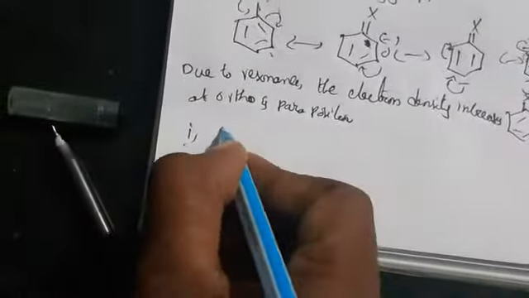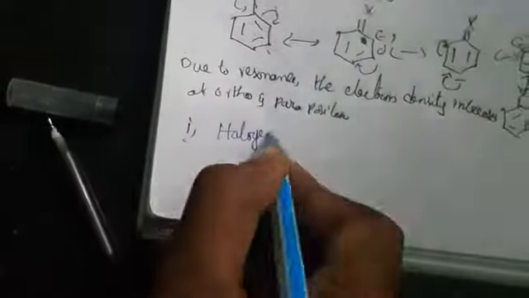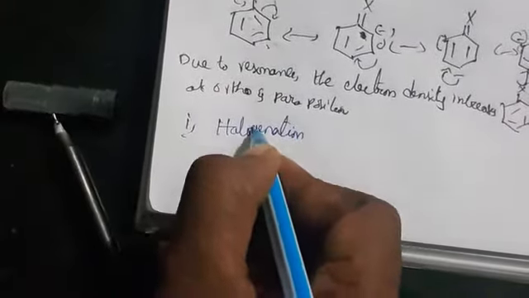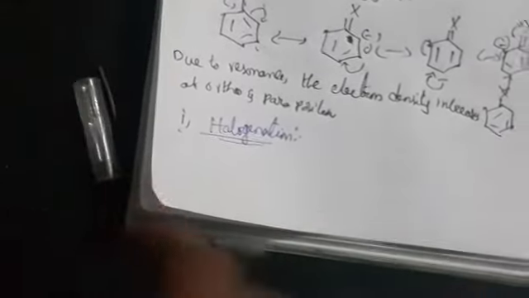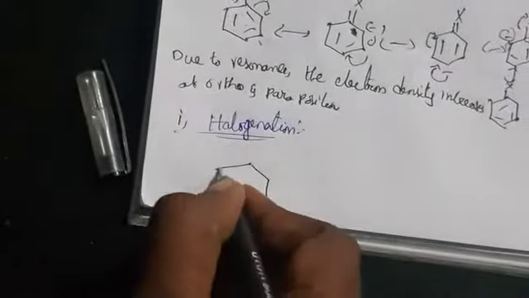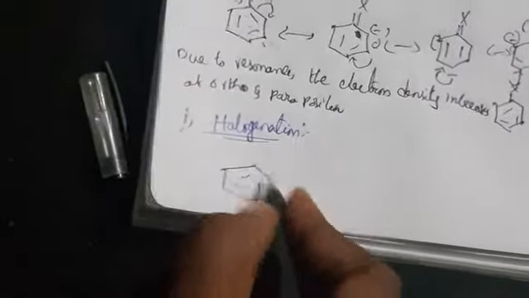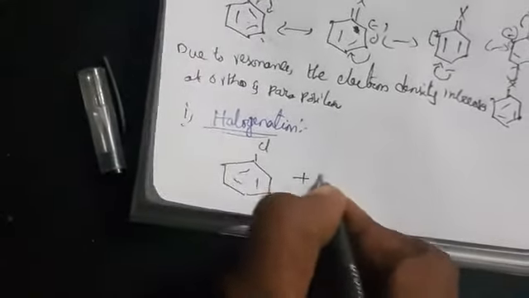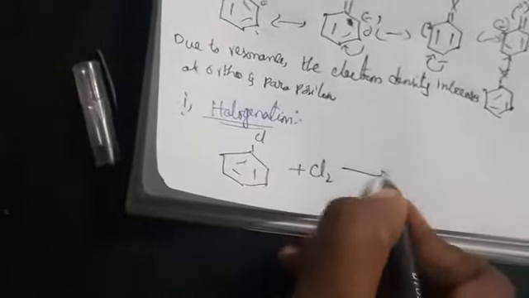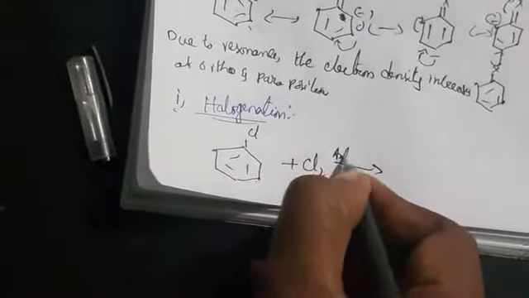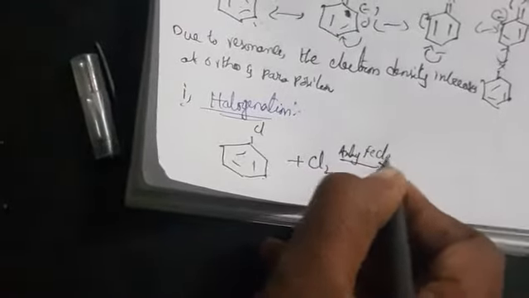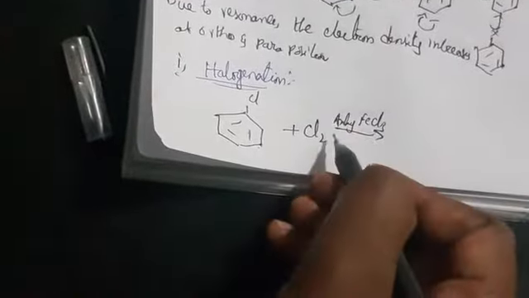Now let us see one by one what I have told you: halogenation, sulfonation, nitration, Friedel-Crafts reaction. First, halogenation. To chlorobenzene we add halogen in the presence of anhydrous FeCl3, a Lewis acid.